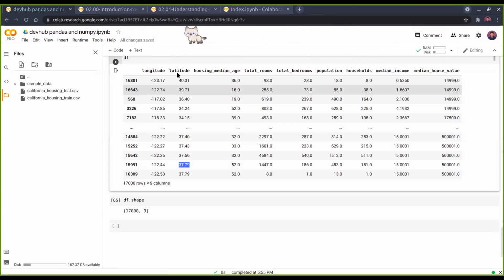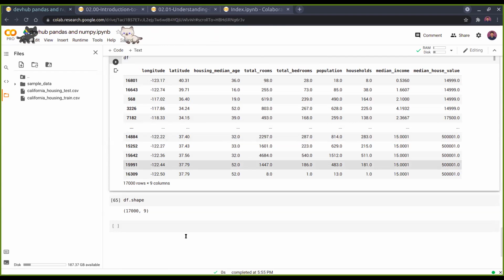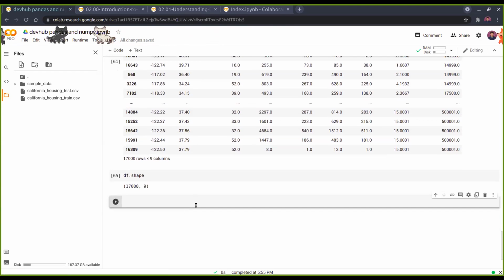And next what we'll do is, say for example, we want to find out all the rows with latitude 37.79. How do we do that? We do that using loc. So how that happens is df.loc, and we do not give a parenthesis. We go for the square bracket, and here we'll write our condition.